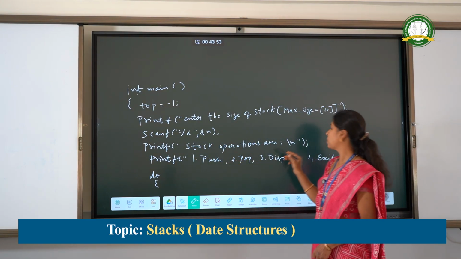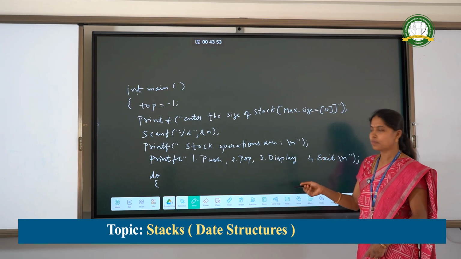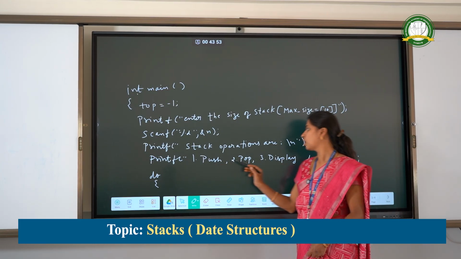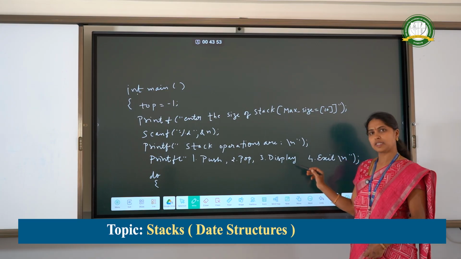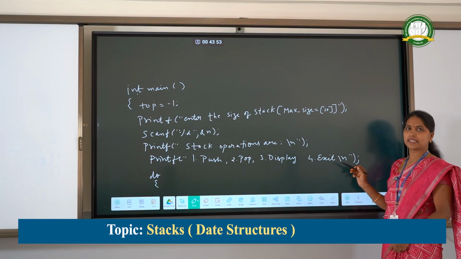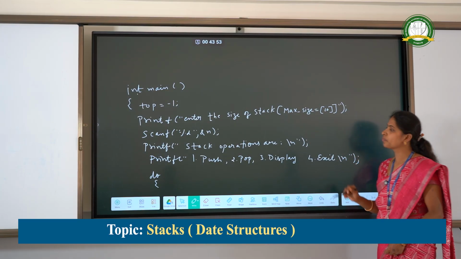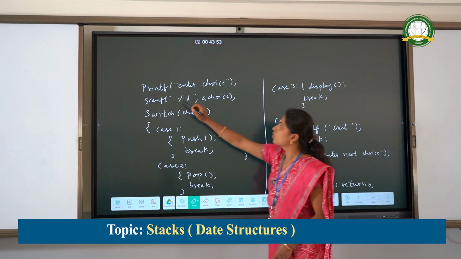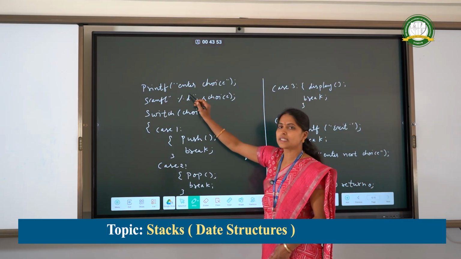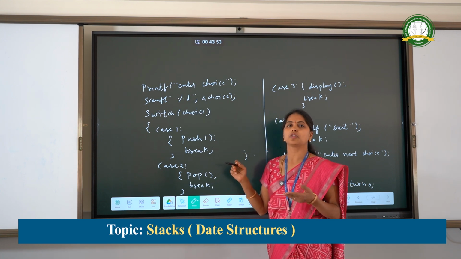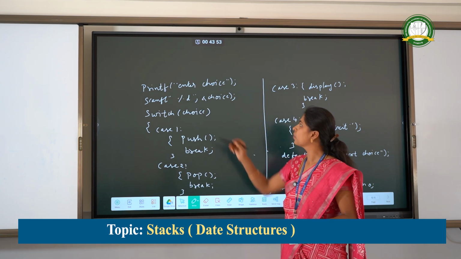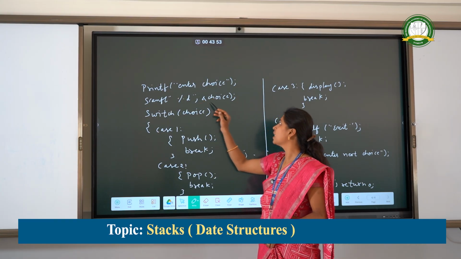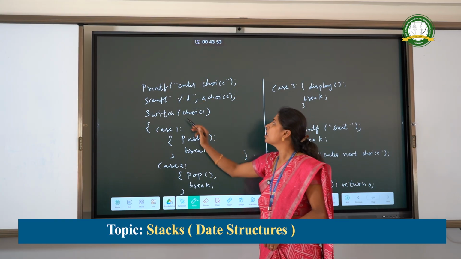Printf the stack operations are, what are the operations we are going to perform, that we are printing. Printf 1 is for push, 2 for pop, 3 for display, 4 for exit to come out of this. Here first we have to enter the choice. Which one we have to do? Either we have to push, or we have to do pop, that we have to give the choice using this printf. Scanf %d and choice. Choice we are entering.